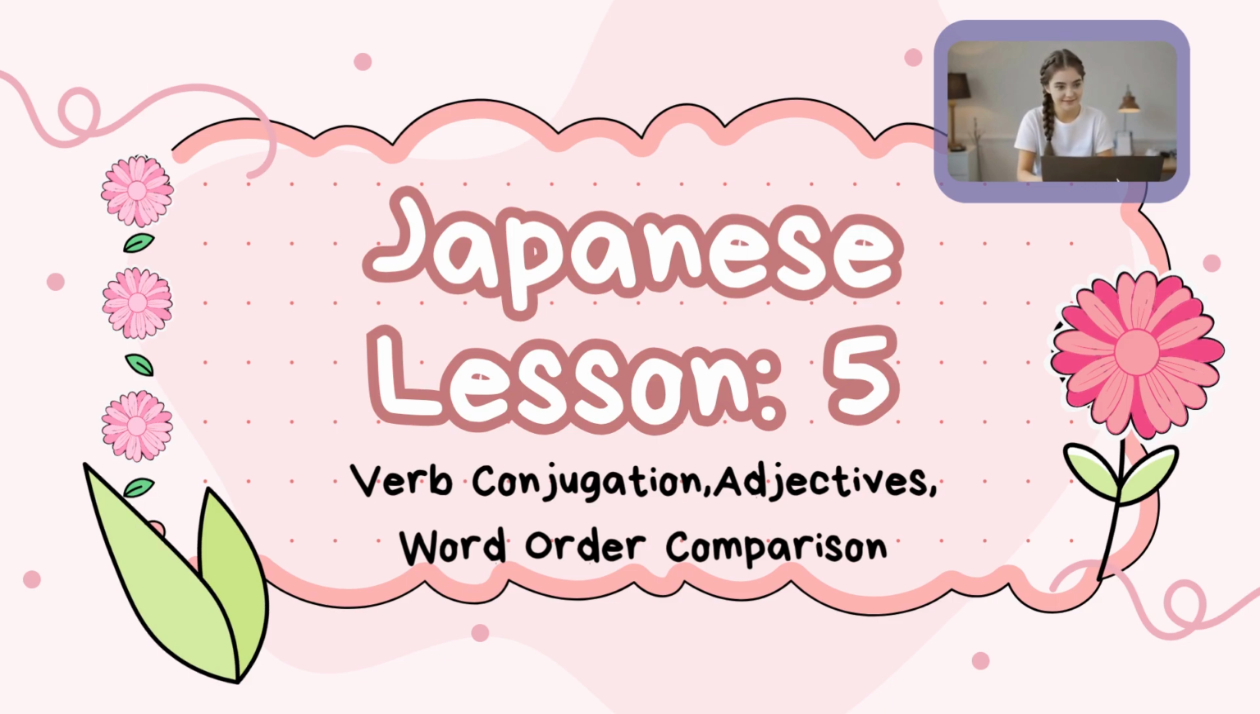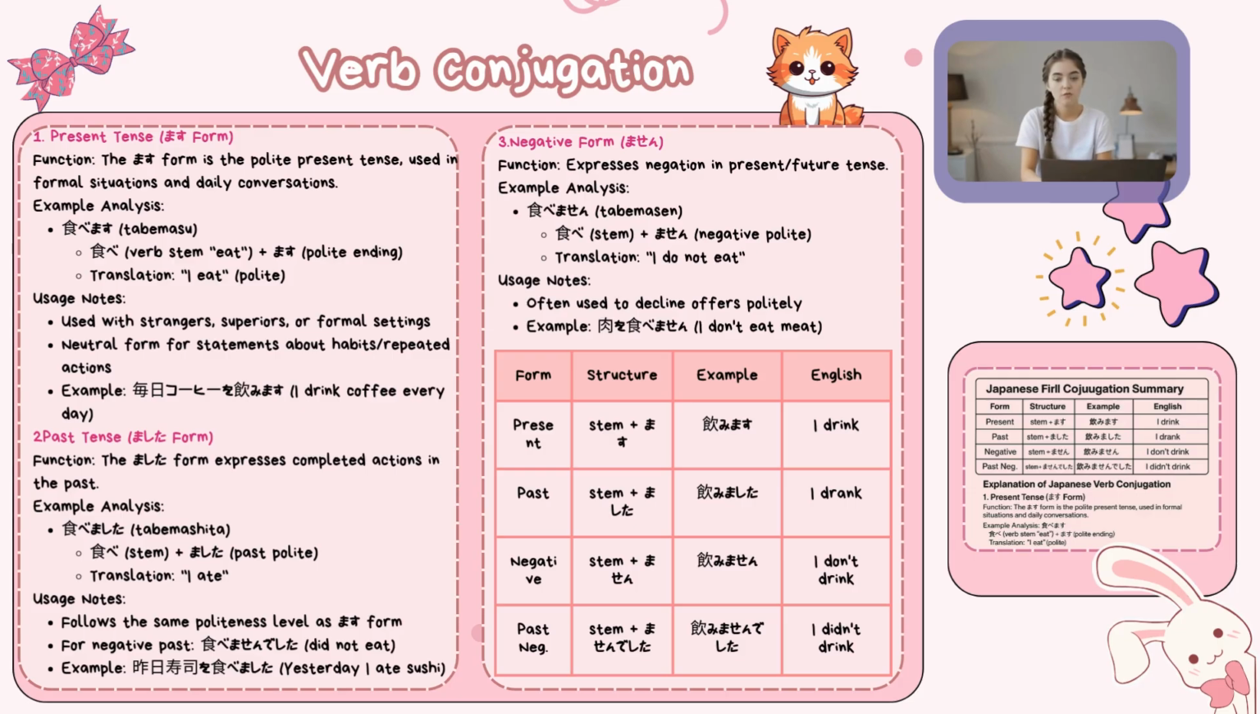In today's lesson, I will talk about verb conjugation, adjectives, and word order comparison. Let's start. Verb conjugation. 1. Present tense, masu form. Function: the masu form is the polite present tense, used in formal situations and daily conversations.